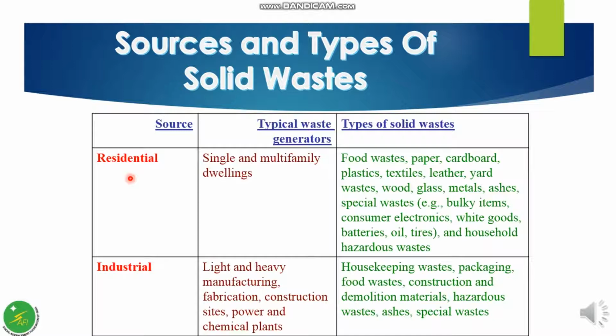The residential waste includes the solid waste that originates during household activities such as cleaning, packaging, cooking, and repair. The types of waste material consist of food waste, paper, plastics, metals, ashes, some special waste, and household hazardous waste. The waste material resulting from light and heavy manufacturing, fabrication, and from power and chemical plants is included in the industrial waste category.